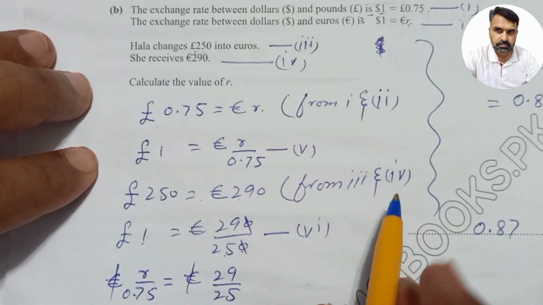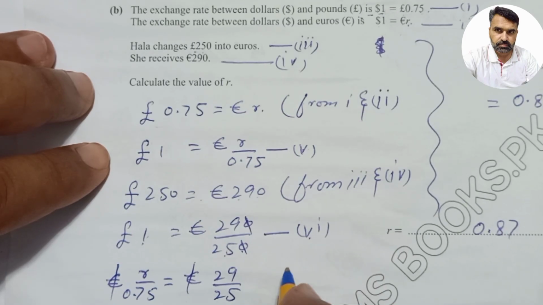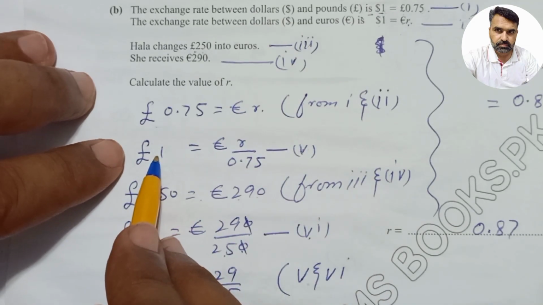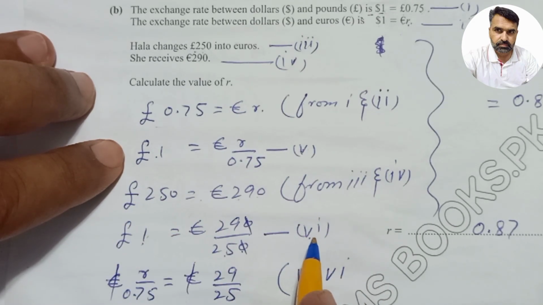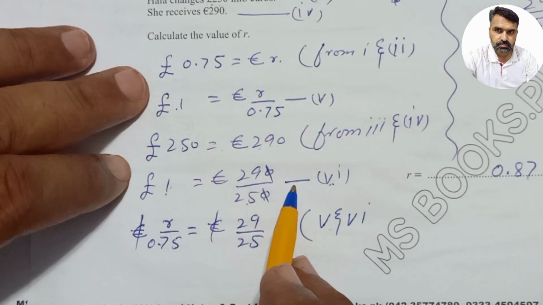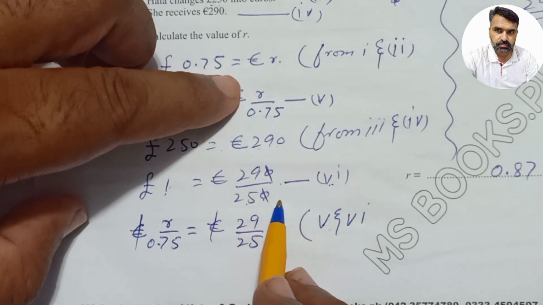Now students, look at equations 5 and 6. The left side of equation 5 is £1, and the left side of equation 6 is also £1. So the left sides of these two equations are equal, so the right sides will also be equal.